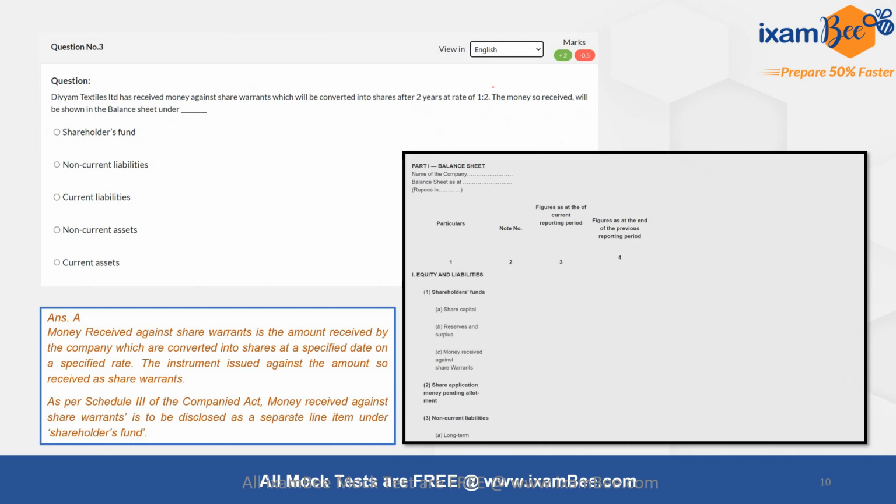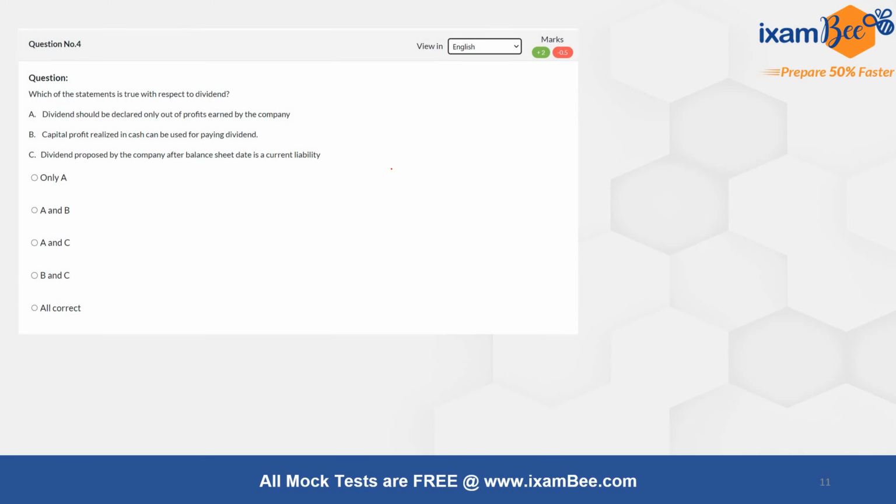It is very specifically given in Part A of the balance sheet under Schedule 3 that your shareholders fund will include your share capital, any reserves and surplus, and the money received against share warrants. Any share application money that is pending allotment is shown as a separate item under your equity and liabilities in the balance sheet. Moving to the fourth question, which of the following is true with respect to dividend?